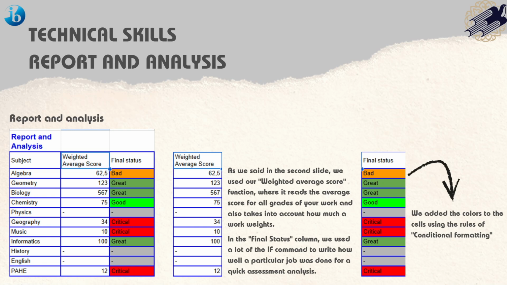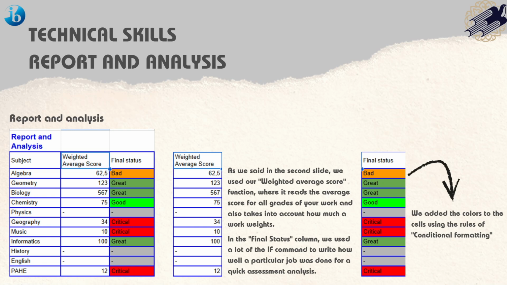Technical skills: report and analysis. As we said in the second slide, we used our weighted average score function, where the sum of products is divided by the sum. It reads the average score for all grades of your work and also takes into account how much each work weighs. In the final status column, we used a lot of the if command to write how well a particular job was done for a quick assessment analysis.